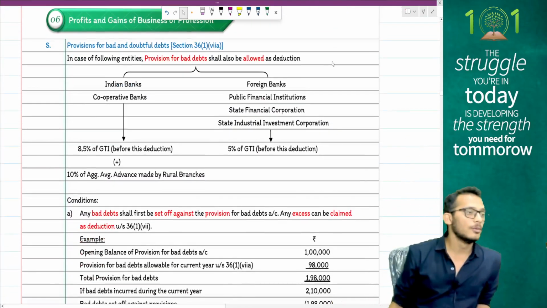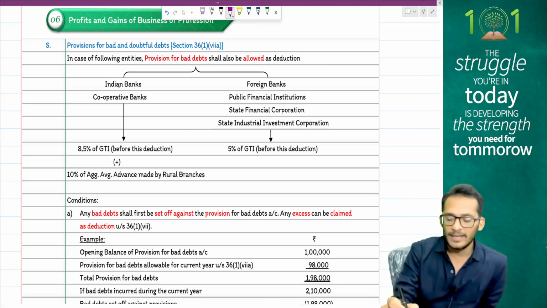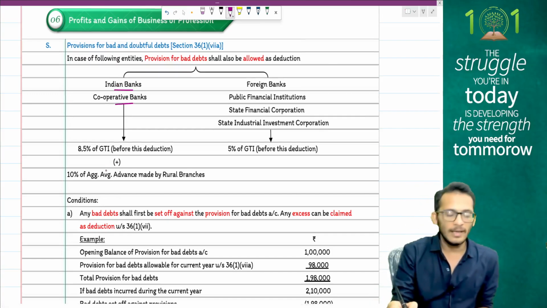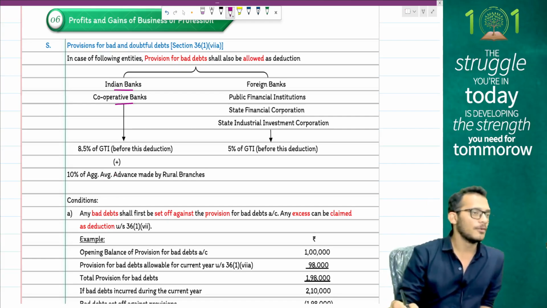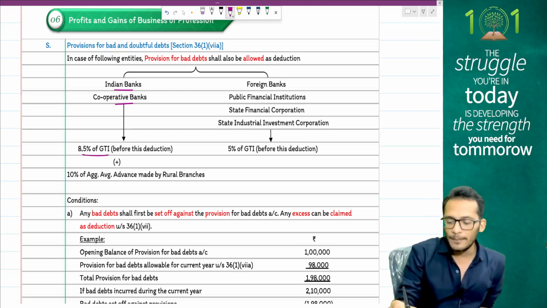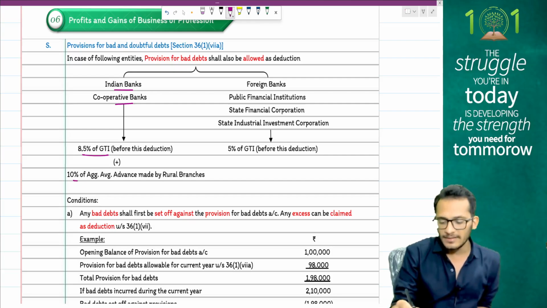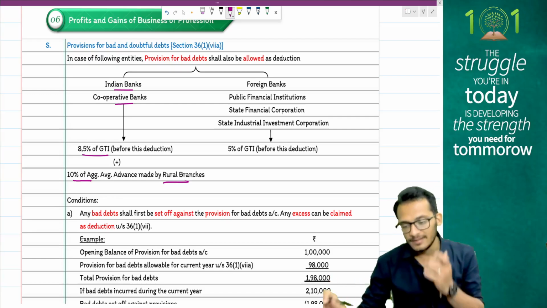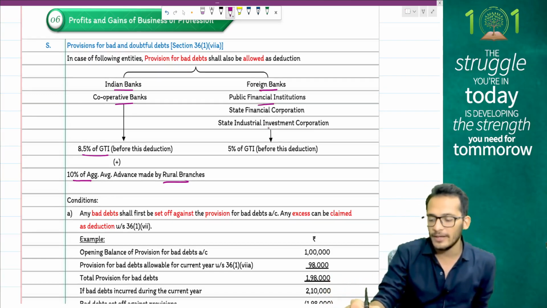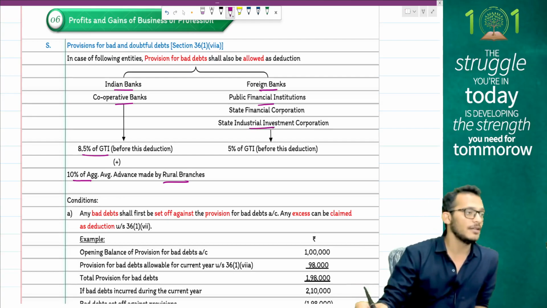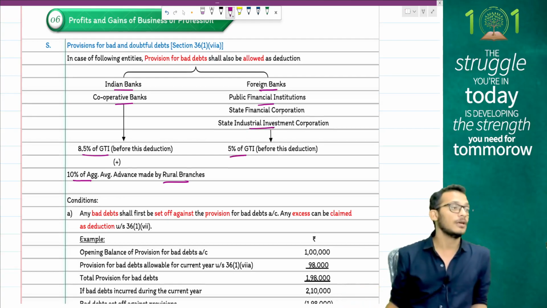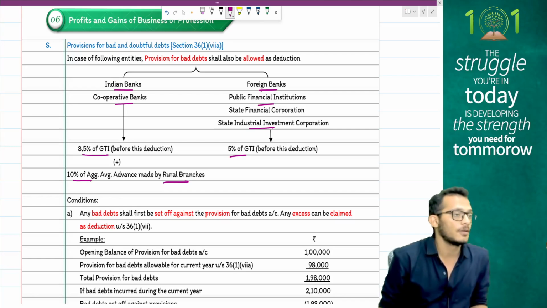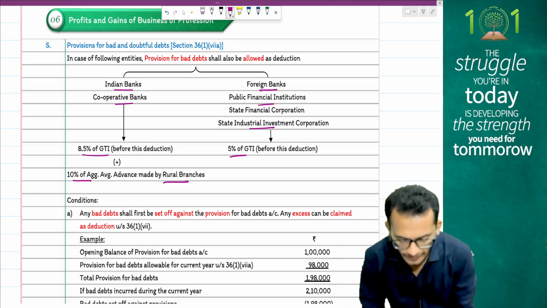Then if you are into banking industry, like Indian banks and cooperative banks, you will be eligible to claim something called provision for bad debts up to 8.5% of your GTI plus 10% of your rural advances. But if you are a foreign bank, PFI or a state financial corporation, then you can claim only 5% of your GTI.